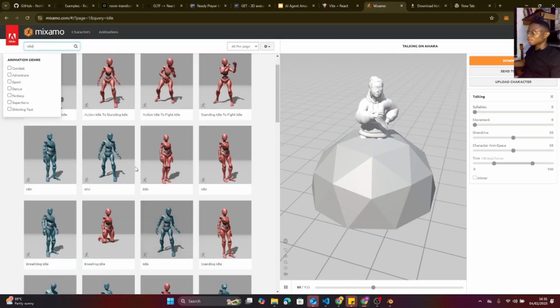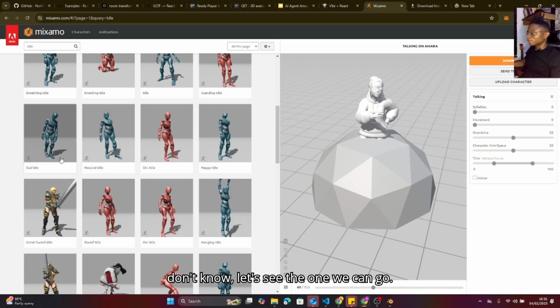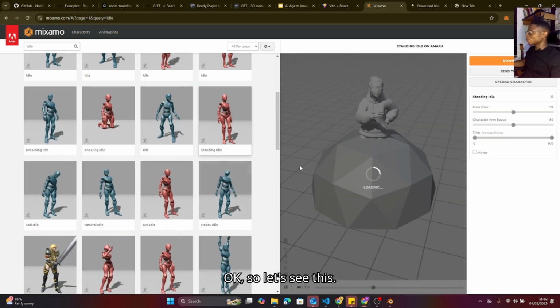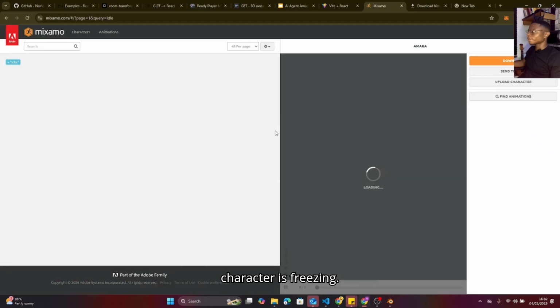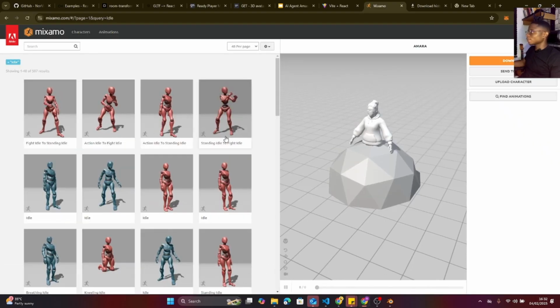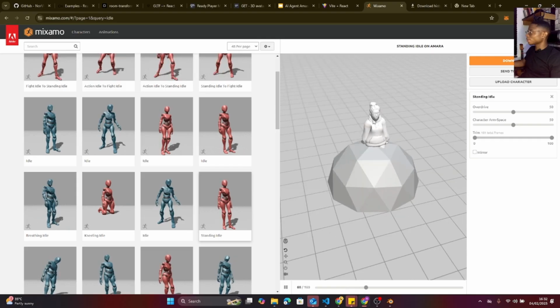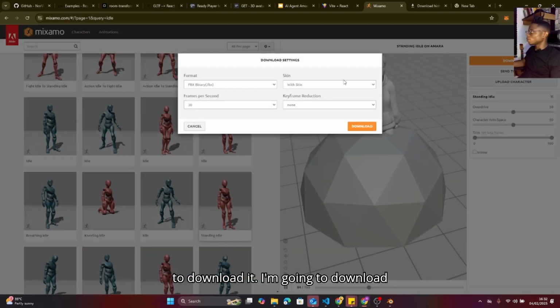And let's see. Let's see the one we can go. Okay, then you reload the page, says our character is freezing. So I'm going to select the standing idle. Okay, this looks nice. I like the way it is. It's more natural, right? So I'm going to download it. I'm going to download it without skin.